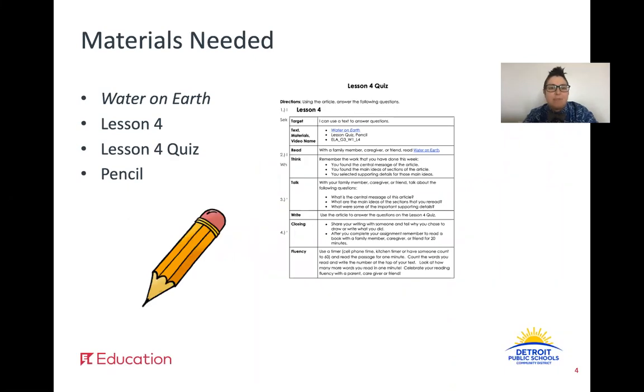Before we dive in, let's make sure you have everything you need for today's lesson. First, make sure you have a copy of the text, Water on Earth. Just a reminder, it's located in your ELA packet on page 8. You're also going to need a copy of Lesson 4 and the Lesson 4 quiz. These are located on pages 15 and 16 of your ELA packet. You're also going to need a pencil. Pause the video here and make sure that you have all the materials you need for today's lesson.